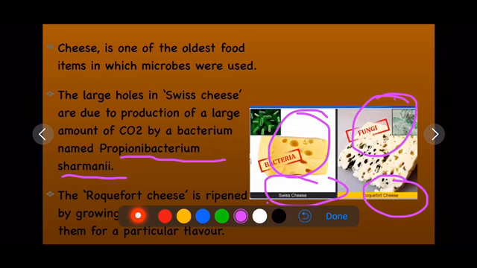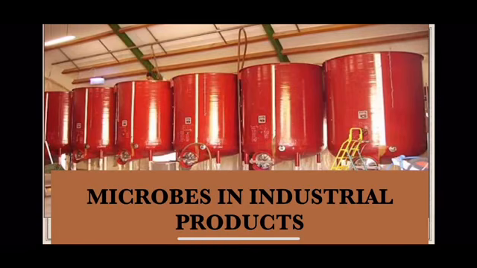The flavor of Swiss cheese will be different from that of Roquefort cheese, because two different microbes are used. In Swiss cheese, bacterium is used, while in Roquefort cheese, fungi is used. So these cheeses have different flavors due to production from different microbes.